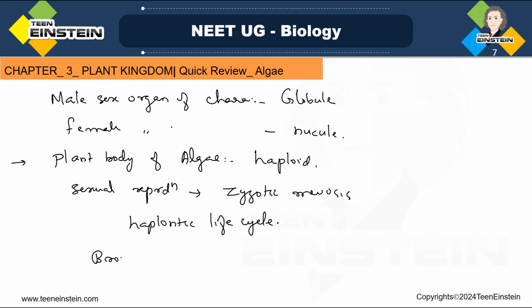But in brown algae, see, here don't get confused. Whatever you're learning, some exceptional cases will also be there. So here in brown algae, you can see a diploid life cycle. For example, in Fucus the life cycle is diplontic.